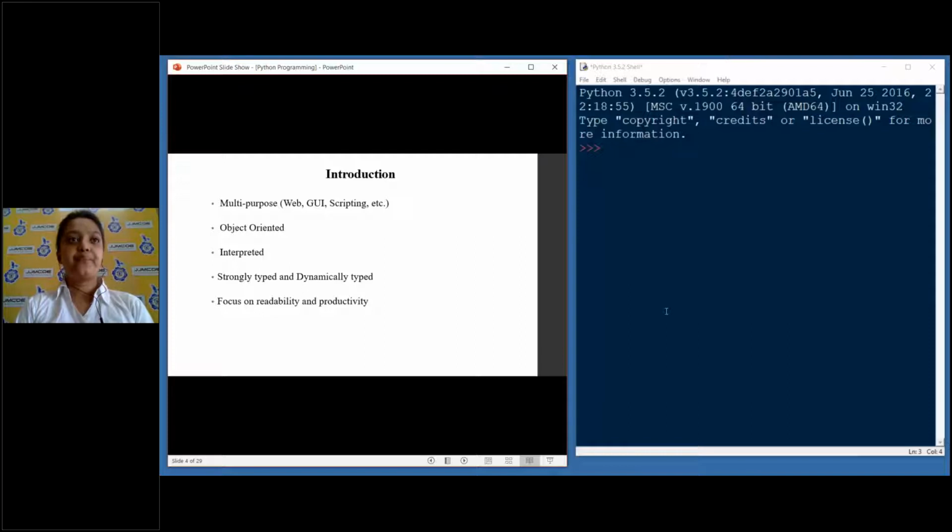Python is strongly typed and dynamically typed. What does this mean? We'll see shortly. And it focuses on readability and productivity. Python is extremely beginner friendly. The syntax is very easy. It is easy to follow. And as a beginner, you can really start your programming career or your programming journey with Python.